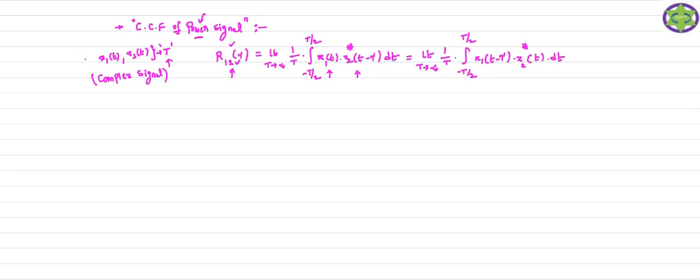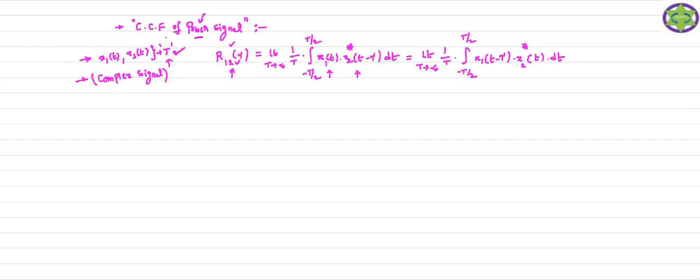First we will consider two periodic signals with the same period, because we are going to define this cross correlation function with respect to power signals. All periodic signals are power signals. That's why I consider the periodic signals x1(t) and x2(t). I want to measure the similarity between these two signals, with time period capital T, and these two signals are complex signals.